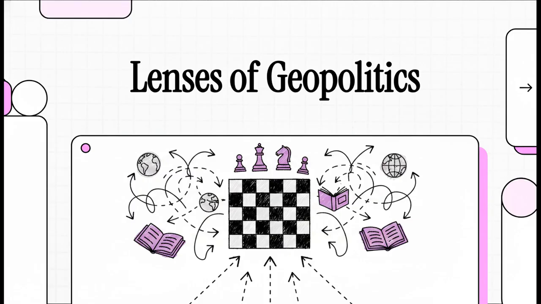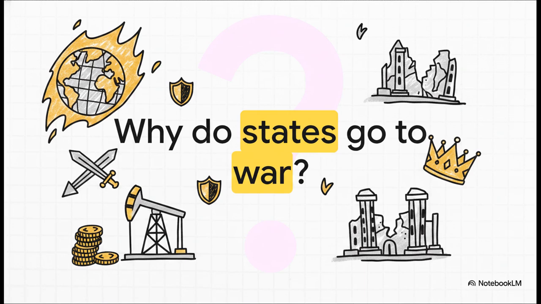We're going to draw directly from foundational sources on geopolitics to figure out exactly what is really going on out there. But before we jump into the complex theories, we really have to ask ourselves a truly fundamental question. Why do states go to war? Seriously, what is the primal drive behind global conflicts and state survival? For centuries, human societies have clashed over resources, power, and these deep-rooted historical grievances. Understanding that primal engine of conflict is our very first step to making sense of the whole international arena.